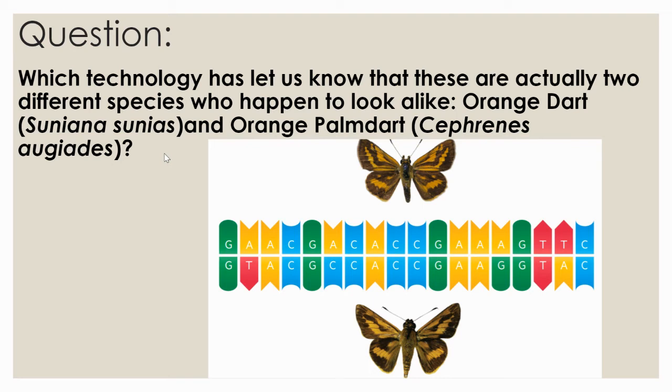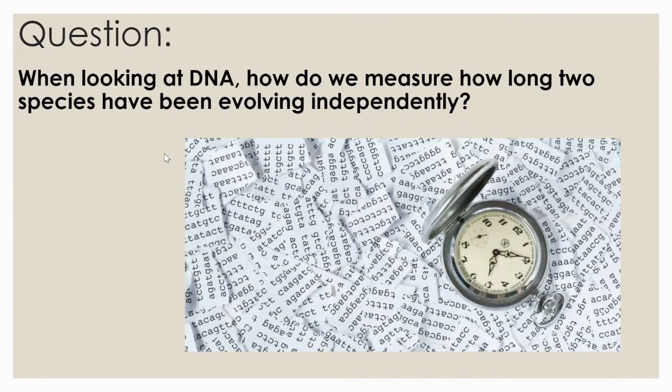One is the orange dart, and the other is the orange palm dart, and they're actually two species. That technology is DNA. When looking at DNA, how do we measure how long ago two species have been evolving independently or split from each other? That's called the molecular clock.